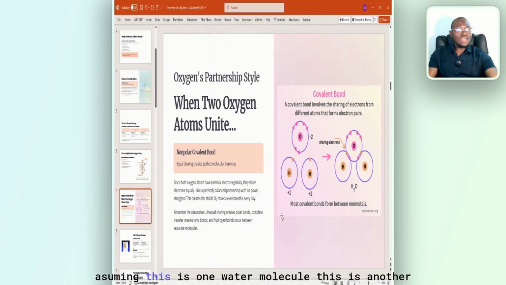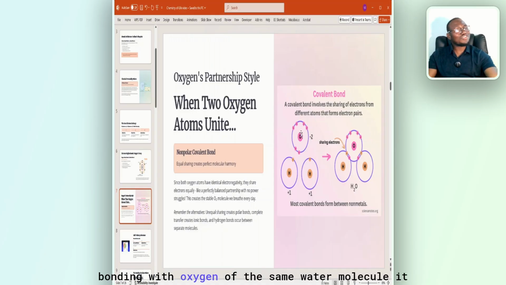Now, assuming this is one water molecule, this is another water molecule. They want to combine with each other. So this oxygen here is combining with this hydrogen here. Will it still be covalent, non-polar covalent bond? No. It will no longer be covalent. It will be what? Hydrogen bond. So when hydrogen of one water molecule is bonding with oxygen of another water molecule, it's known as what? Hydrogen bond. But when hydrogen of this water molecule is bonding with oxygen of the same water molecule, it is known as what? Non-polar covalent bond.